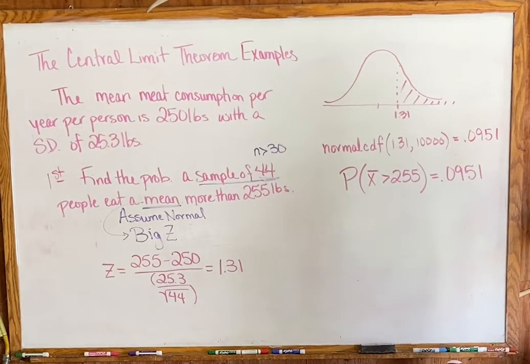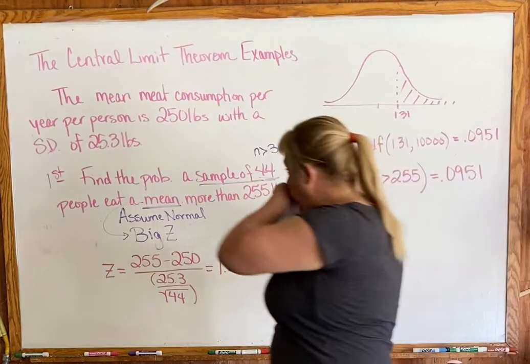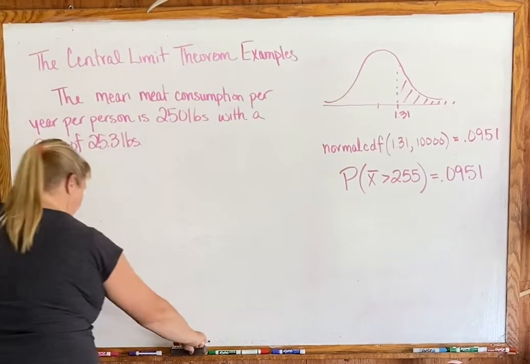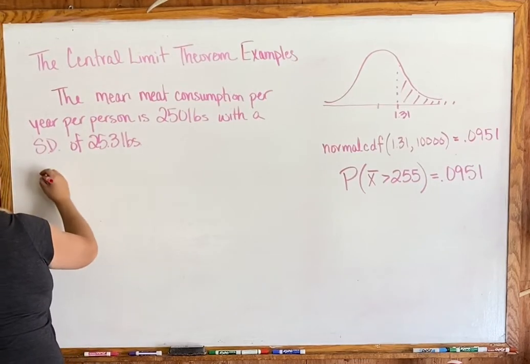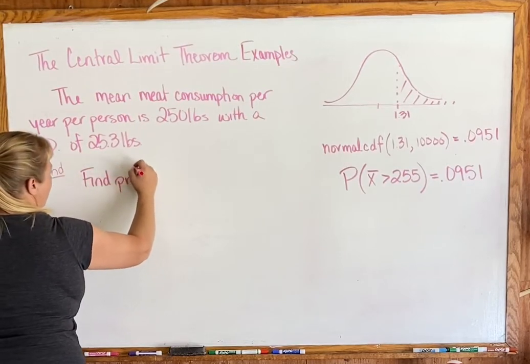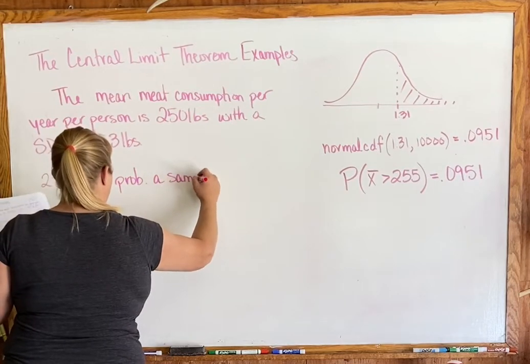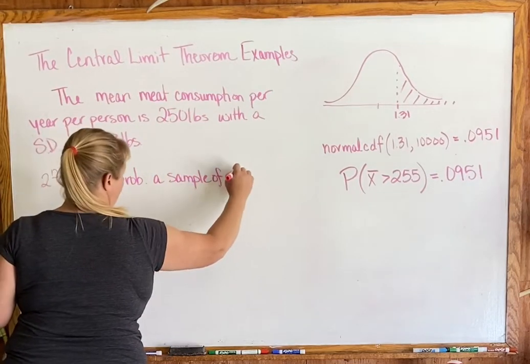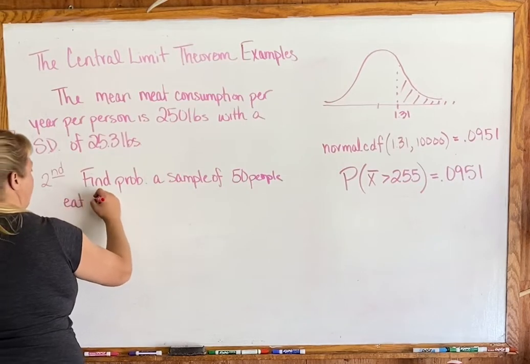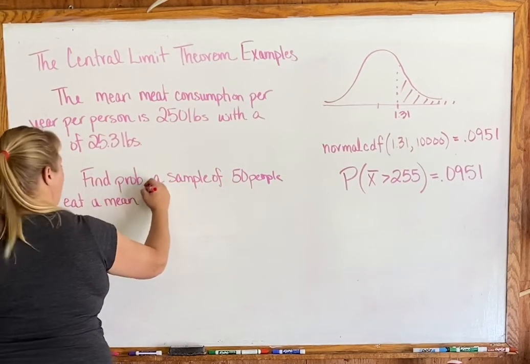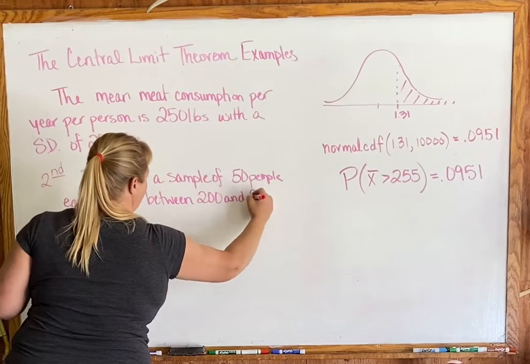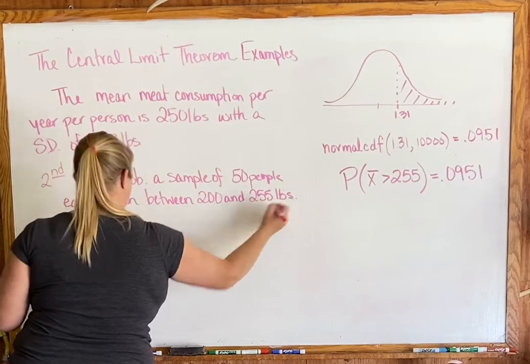Okay, so let me stick up another one here and we'll do another one. So this second one says, find the probability a sample of 50 people eat a mean between 200 and 255 pounds.